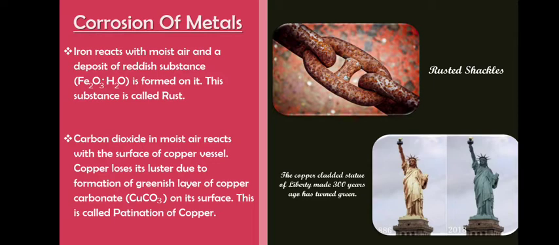Also, carbon dioxide in moist air reacts with the surface of a copper vessel. This copper loses its luster due to formation of a greenish layer of copper carbonate on its surface, because carbon dioxide will react with copper and form copper carbonate on its surface, right? This is called patination of copper. Here also you can see how the copper-clad Statue of Liberty, which was made around 300 years ago, has now turned green.